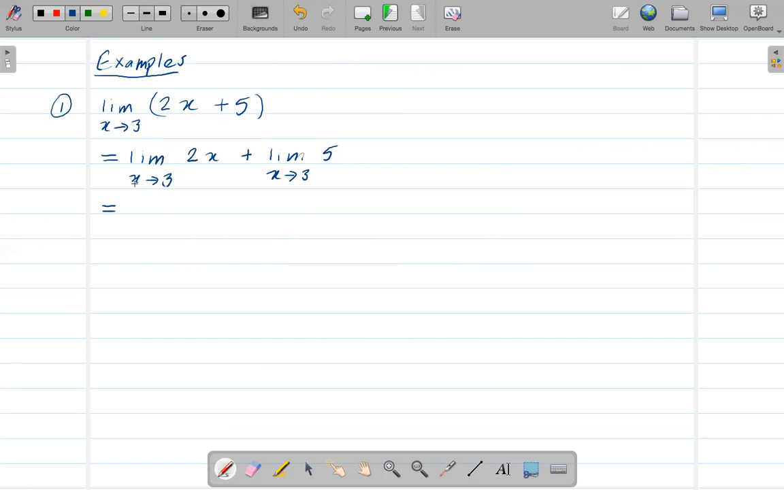Okay, so now if you take the limit of this, I can take this 2 out since we are multiplying these two. So I can take this 2 out and just take the limit of just x, which will be just 3, because x goes to 3, plus the limit as x goes to 3 of 5. But since there is no x here, it will be just 5, right? So 6 plus 5 is 11.